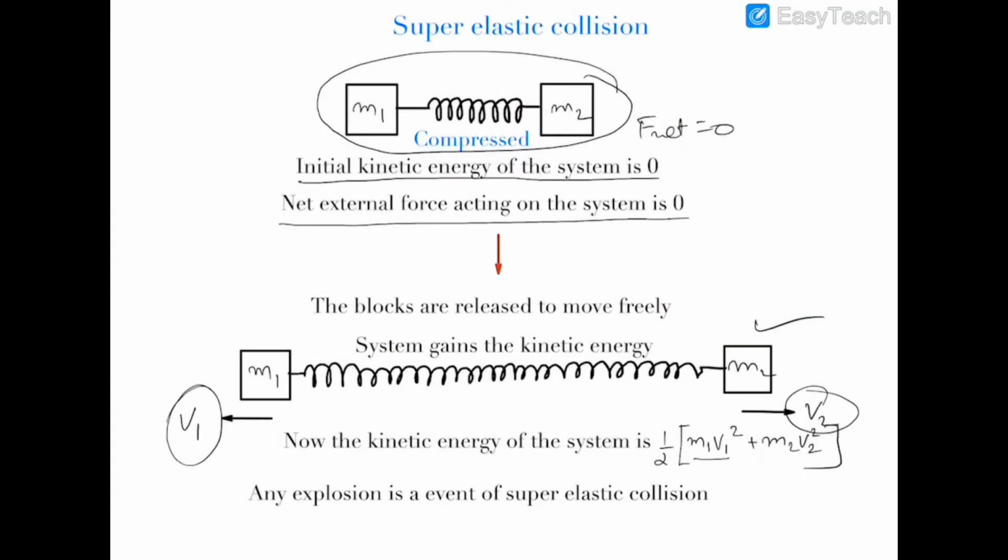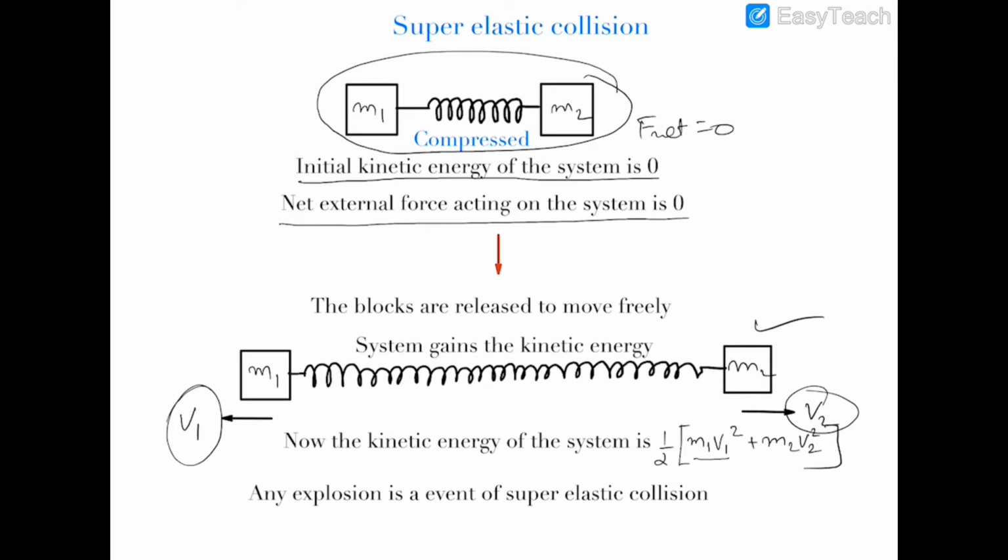In this video, we'll discuss super elastic collision, and you can see an example in which I've taken a system of two masses attached to a spring, and I've applied force on both ends to keep these masses compressed against the spring. Now, as soon as I release both ends of the spring, the system will start to move, and the net force on the system becomes zero after releasing, and the initial kinetic energy of the system is zero.